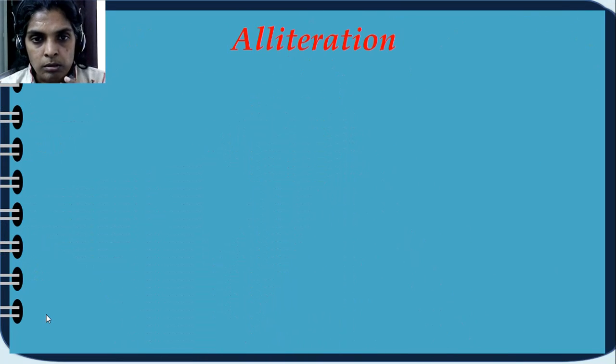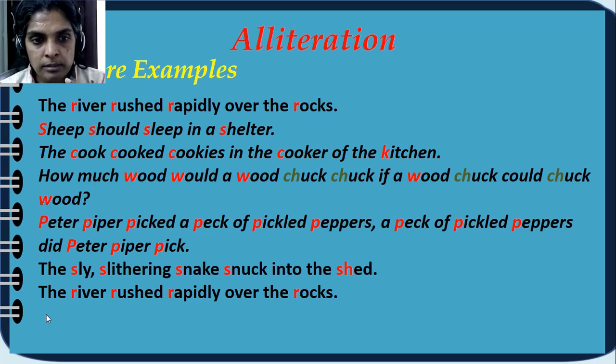There are more very easy ones. Okay. The sly slithering snake snuck into the shed. The river rushed rapidly over the rocks. Peter Piper picked a peck of pickled peppers. A peck of pickled peppers did Peter Piper pick. Okay. So these are alliterations.